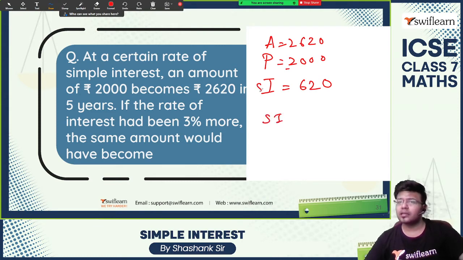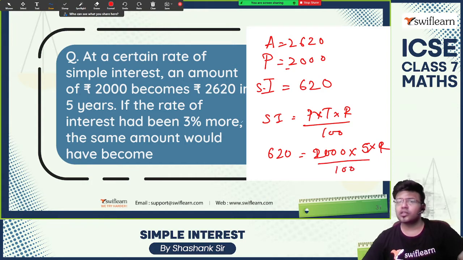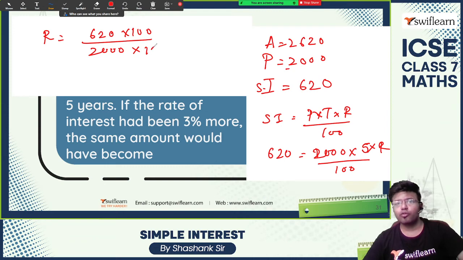SI is PTR by 100, P into T into R by 100. Simple interest is 620, principal amount is 2000, time period is 5 years, and rate of interest is not known. So find the rate of interest. R is equal to 620 into 100 by 2000 into 5.